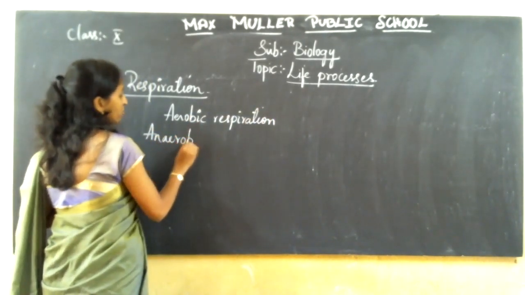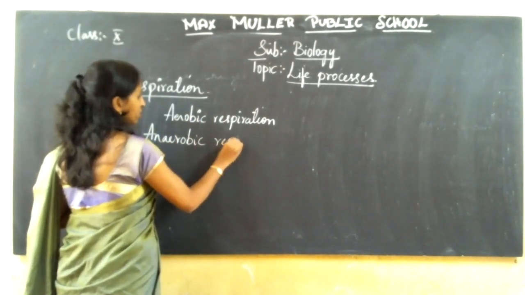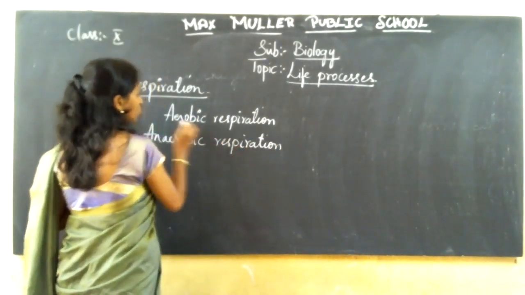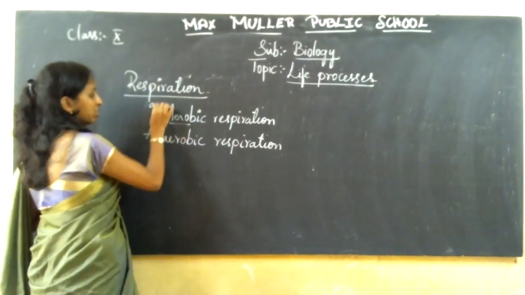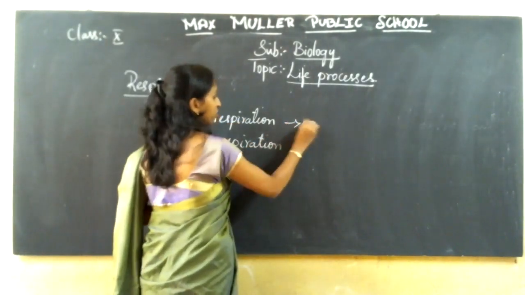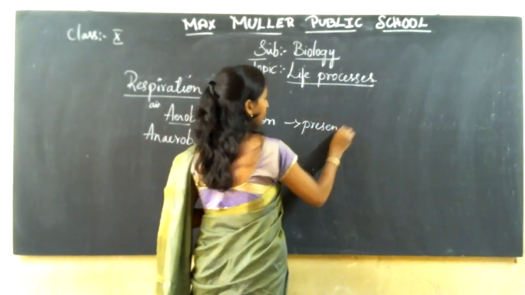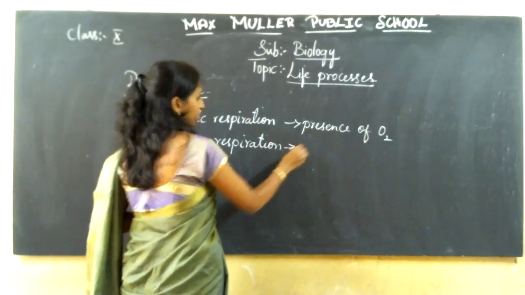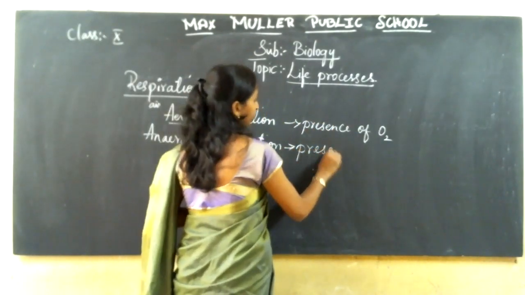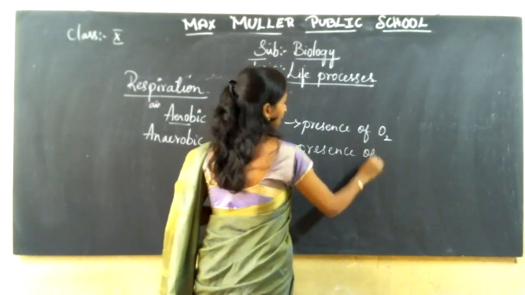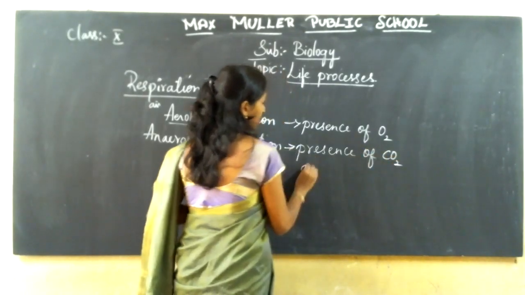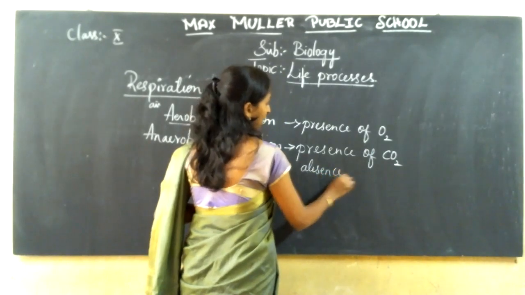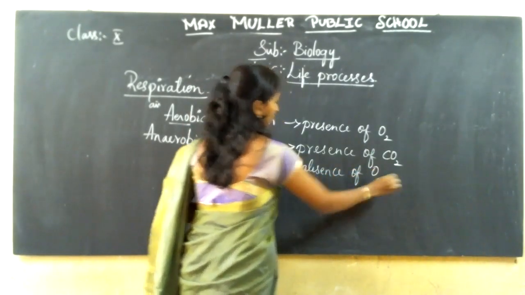Aerobic respiration takes place with the presence of air, that means with the presence of oxygen. Anaerobic respiration takes place with the absence of oxygen.